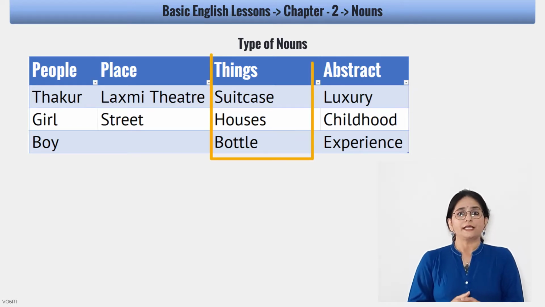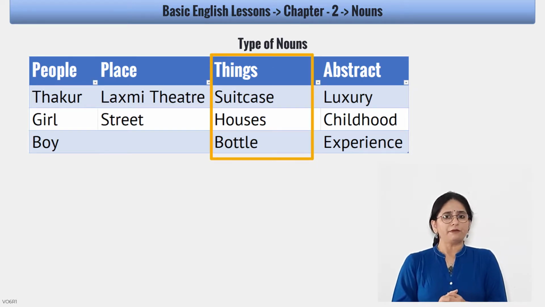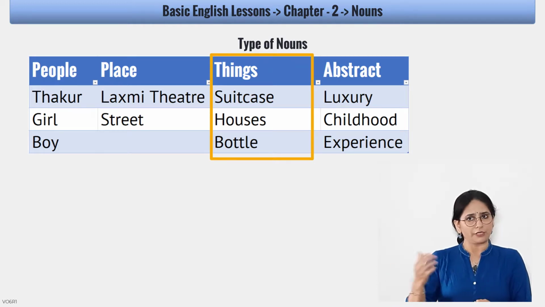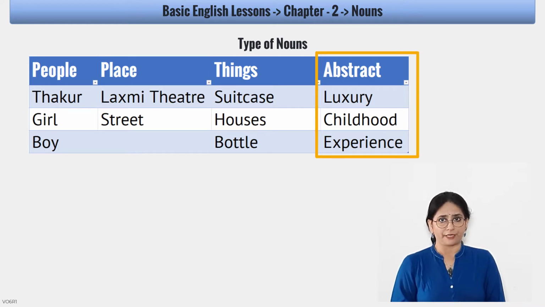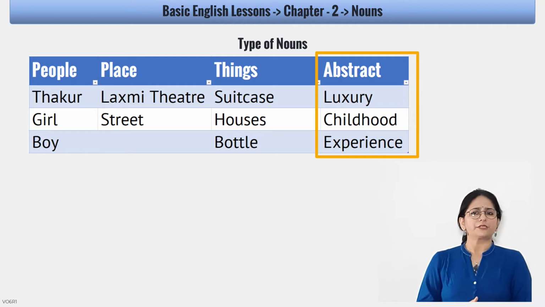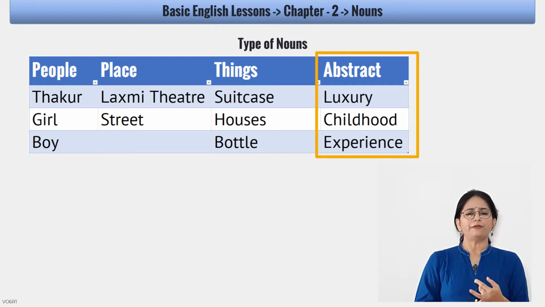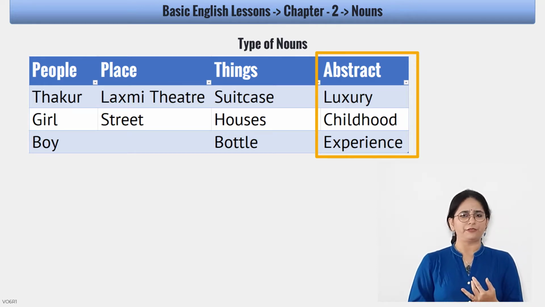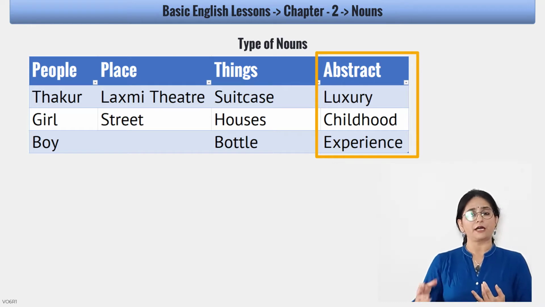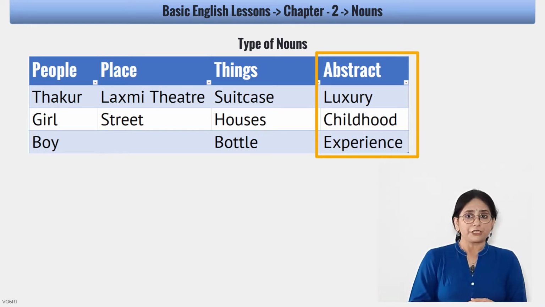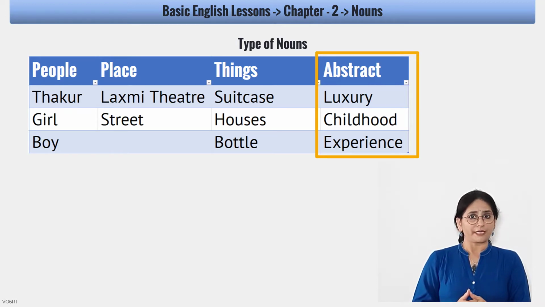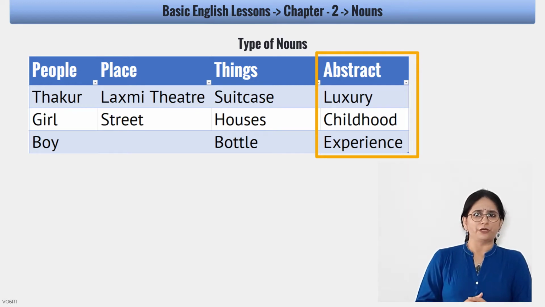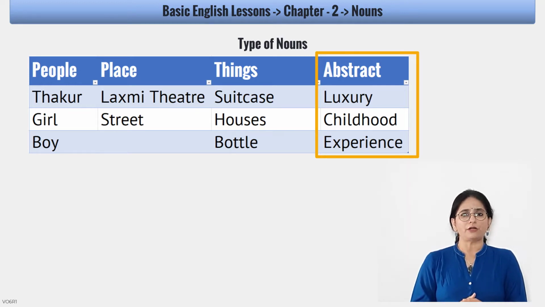Then the third thing is about things, and the examples for that are suitcase, houses or bottles, etc. Then we do have abstract nouns as well. What does it mean by abstract noun? The abstract nouns are the nouns which we cannot count. For example, if we say people, we can count 1, 2, 3, 4. If we say the names of things, we can count them: 1 garden, 2 gardens, 3 gardens. But abstract nouns we can't count like 1, 2, 3, 4, 5, 6. For example, luxury, childhood, experience. These are things we cannot count.